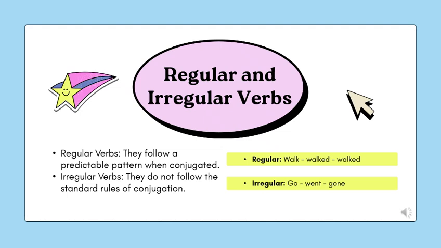Irregular verbs. Irregular verbs do not follow the standard rules of conjugation. Irregular verbs do not follow the ed rule. Their past forms change completely, partially, or remain the same. For example, go, went, gone. Eat, ate, eaten. Write, wrote, written. Cut, cut, cut. Irregular verbs must be memorized because their forms do not follow a pattern.